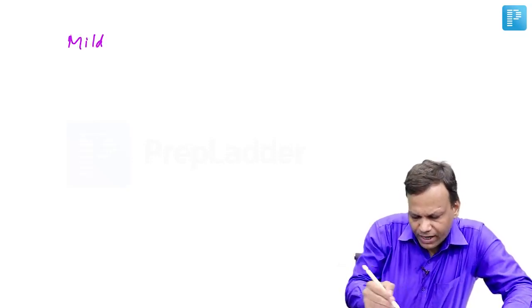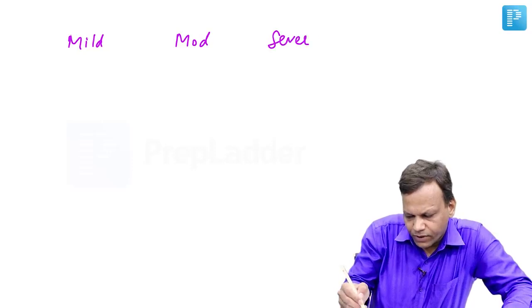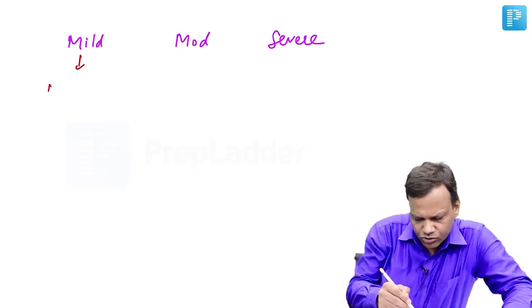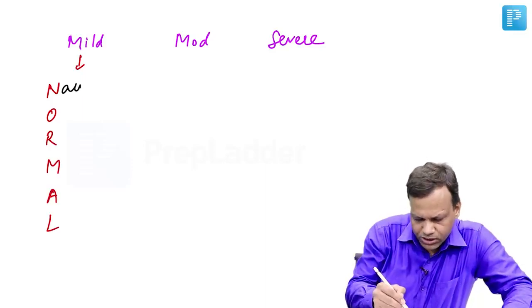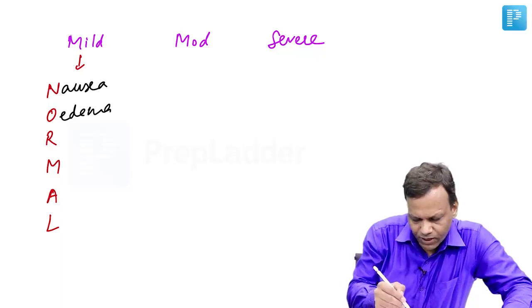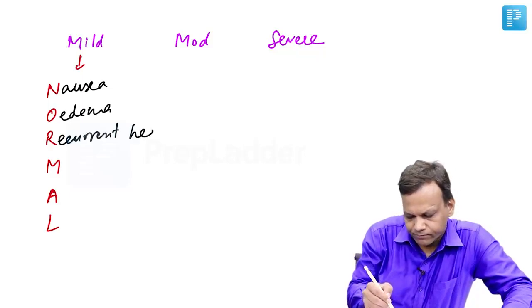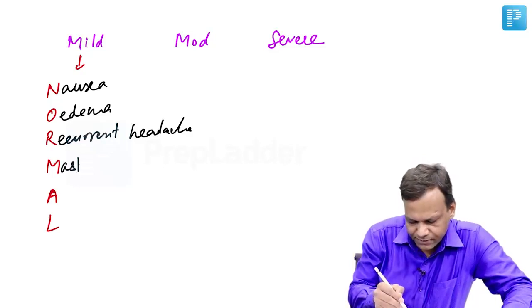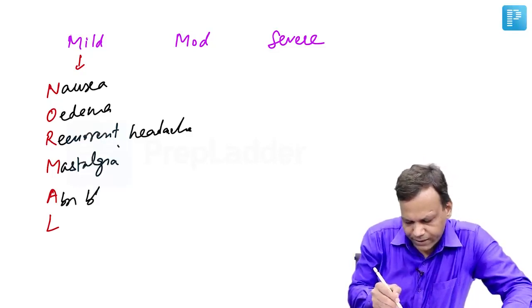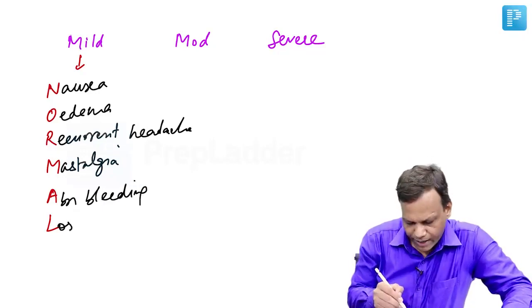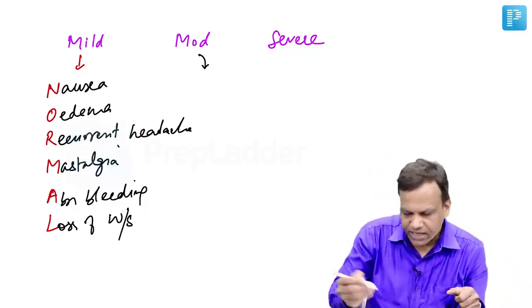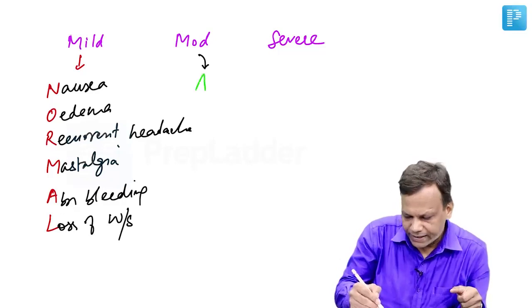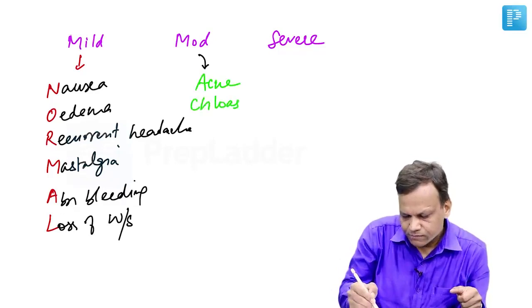Now, the adverse effects of oral contraceptive pills can be divided into mild, moderate and severe. Mild side effects usually occur, so we say they are normal. These include nausea, edema, recurrent headaches, mastalgia, abnormal bleeding, which is called breakthrough bleeding, and loss of withdrawal bleeding, that is, normal menstrual bleeding does not occur. Whereas moderate side effects are mostly cosmetic. These include acne, chloasma, and weight gain.